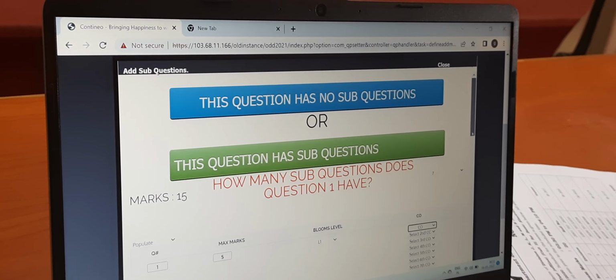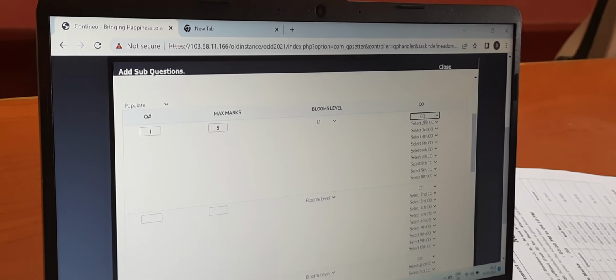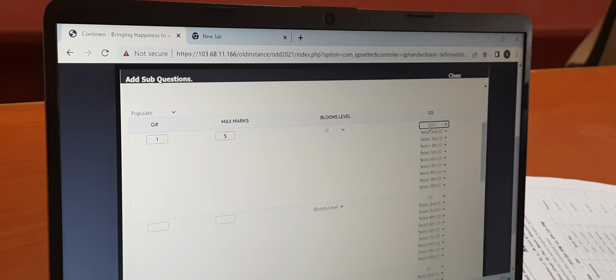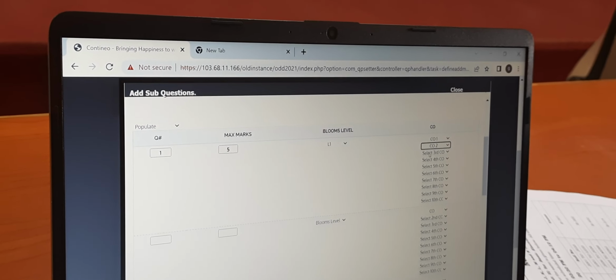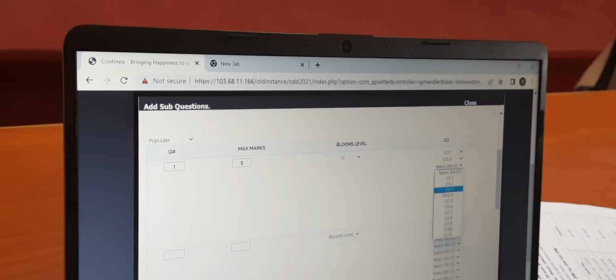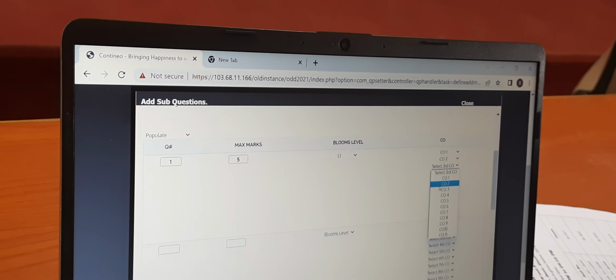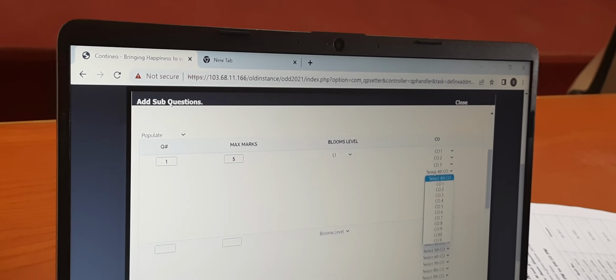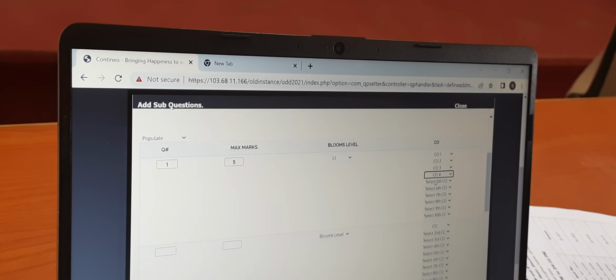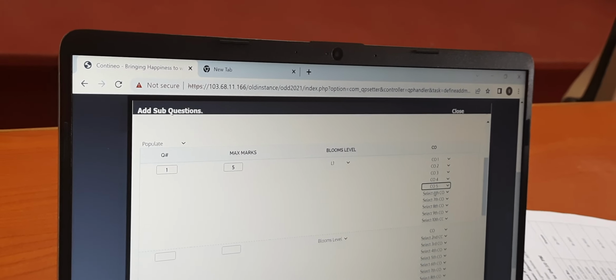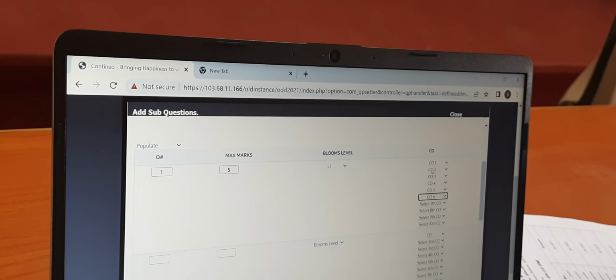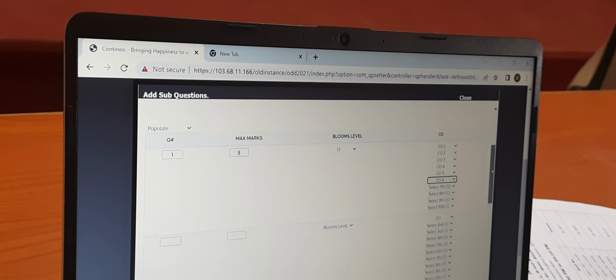If you want or have justification, you can select any other Bloom's level as well. The first question maps to all COs, that is CO1, CO2, CO3, CO4, CO5 and CO6. Okay, so all these COs are mapped to the first question.